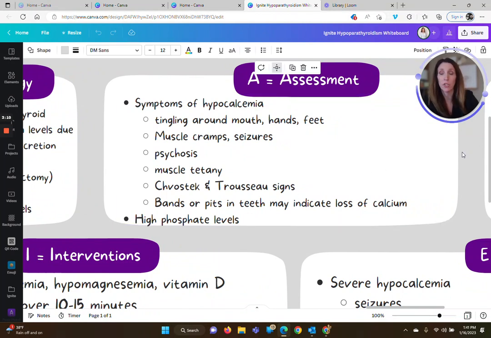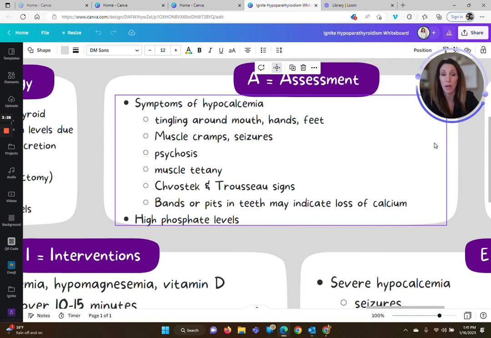Okay, so symptoms of hypocalcemia. If you watched the hyperthyroid lecture, we talked about how whenever we have our thyroid removed, we have to watch the patient for symptoms of hypocalcemia. That's because if we have removed our parathyroid gland while we were removing our thyroid gland, now our calcium level is going to be affected, and it's going to be low. So basically the things with parathyroid all pretty much have to do with the calcium. They do also affect your phosphate levels, but we're really just going to focus on the calcium.